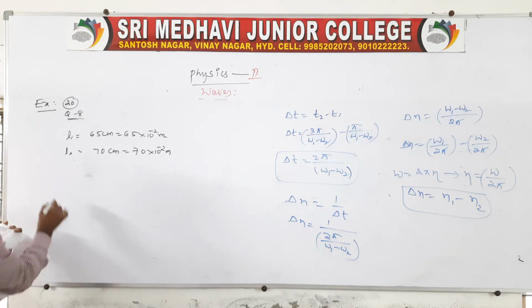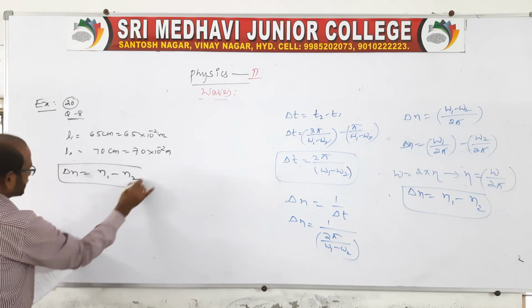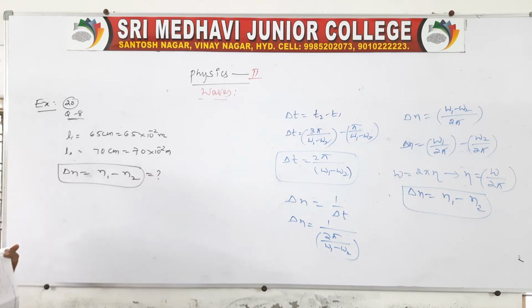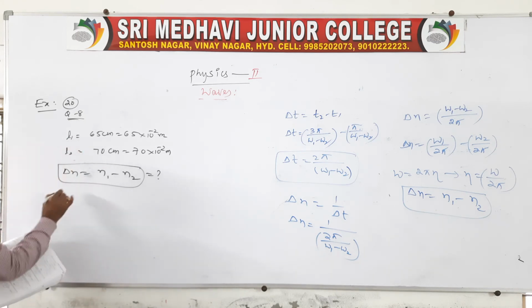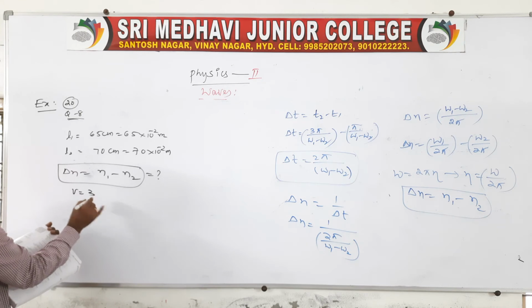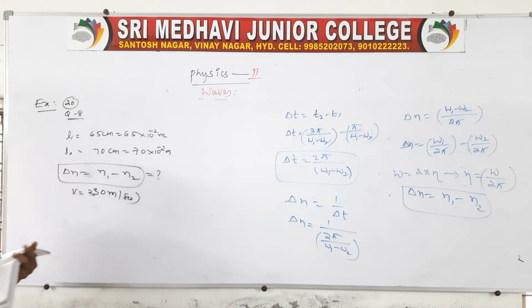That we can say delta n is equal to n1 minus n2. This is asking how many beats can be produced per second. Here only the two pipes' lengths are given, as well as the velocity of sound in the given medium, which is 330 meter per second. This is what we should use.